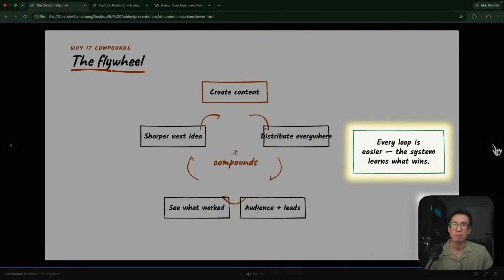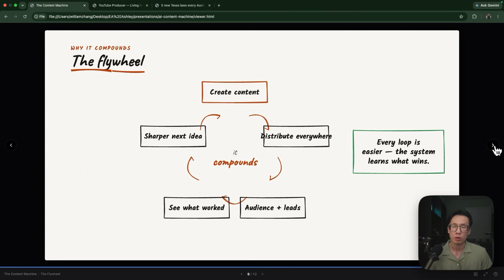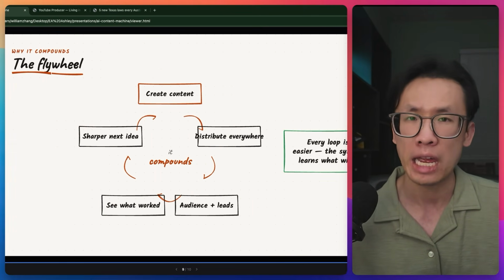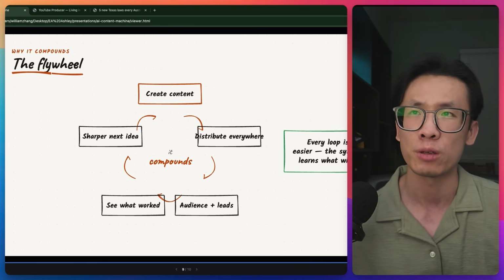And this is exactly what I mean when I say you need to start using AI and create more leverage in 2026 moving forward.